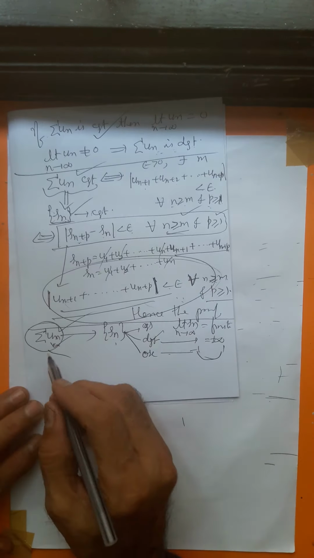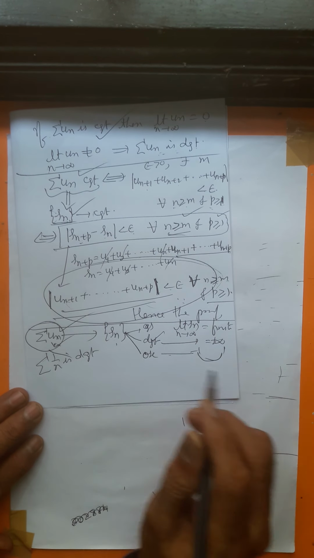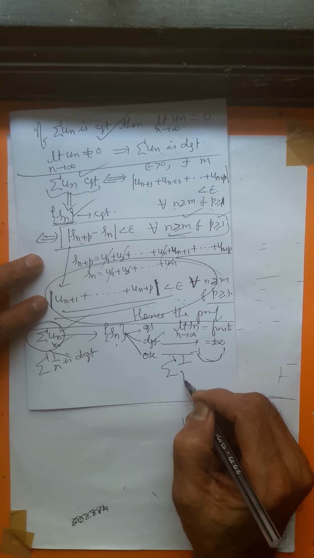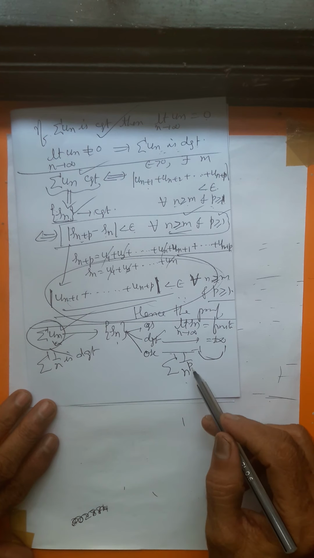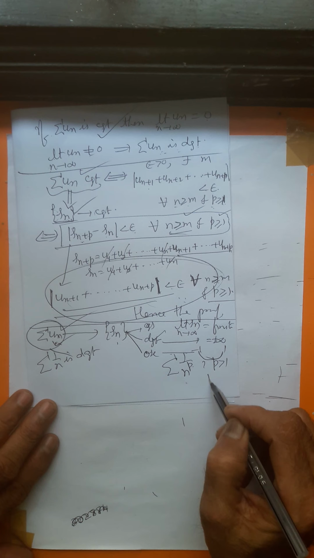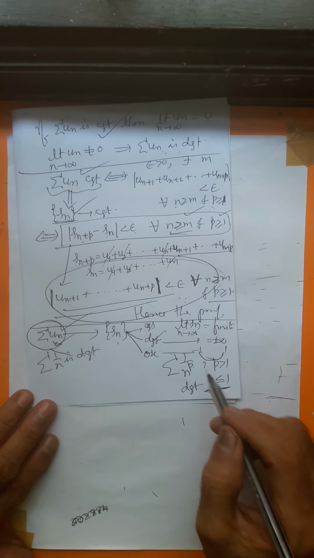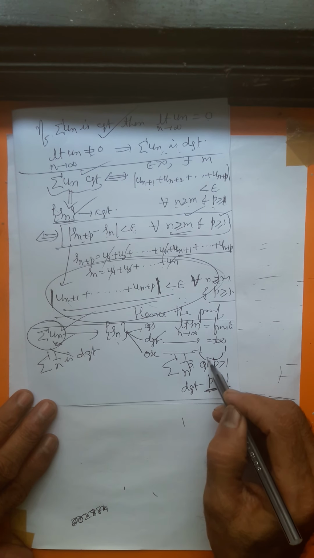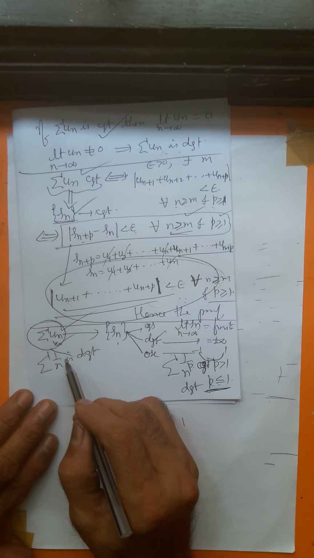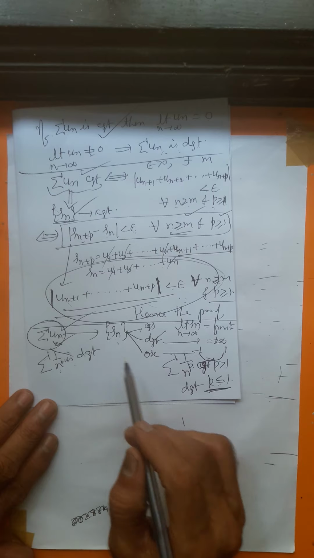Remember here that sigma 1 by n is divergent. We mentioned it in the previous example, where we took the series sigma 1 by n power p. It is a p series. This is convergent for p greater than 1, divergent for p less than or equal to 1. If p greater than 1, convergent by CGT; if p equal to 1, divergent. Here the p value is going to be 1. So you are proving that sigma 1 by n is divergent.